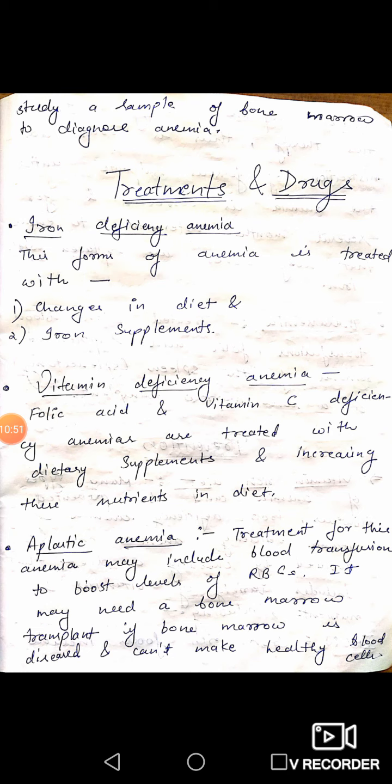Blood transfusion means we will receive blood from another healthy person and increase the level of RBC in our body. It may also need a bone marrow transplant. If there is a major shortage of RBC, then we may also need a bone marrow transplant.